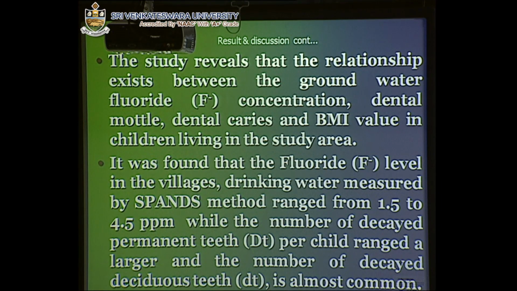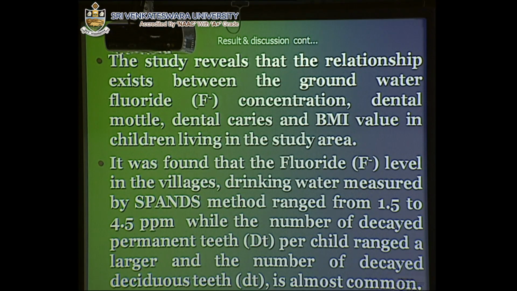So we see here that a major number of the boys and girls living in those areas have a lower BMI value due to fluorosis contamination. The study reveals that a relationship exists between the groundwater fluoride concentration, dental mottle, dental caries, and BMI value in children living in the study area. The fluoride level in the village drinking water, measured by the Spadns method, ranged from 1.5 to 4.5 ppm, while the number of decayed permanent teeth (DT) per child was larger, and the number of decayed deciduous teeth was small.